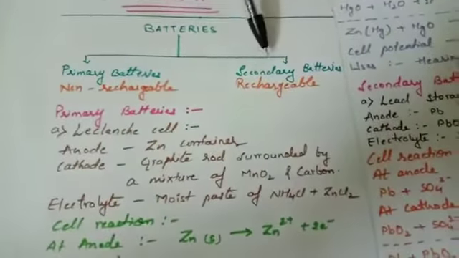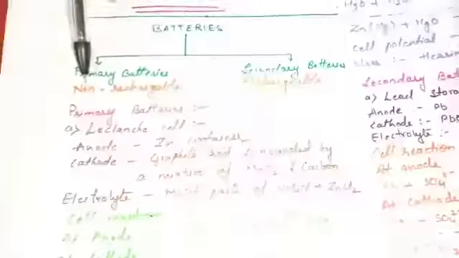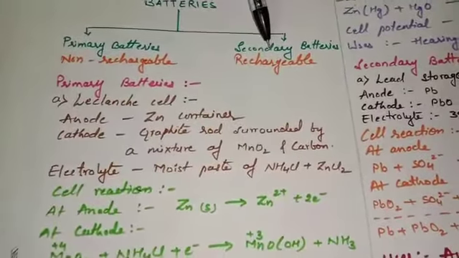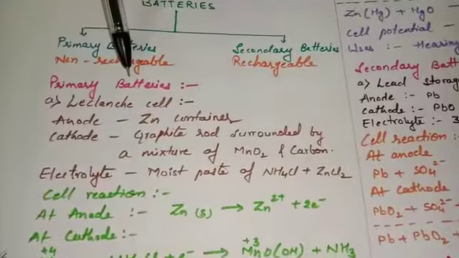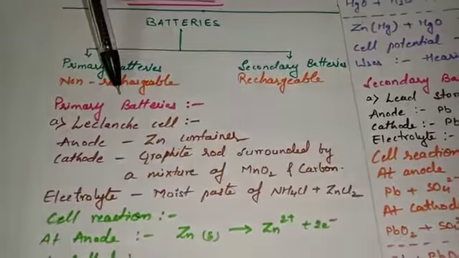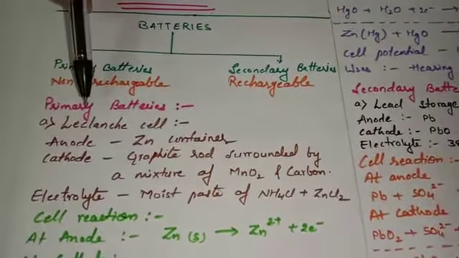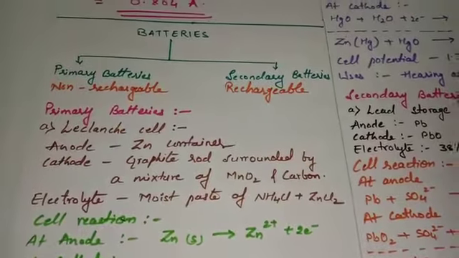The best example for the secondary battery is your mobile phone. After you use the mobile phone, the battery slowly degrades, and later on after recharging it is going to work again. So in today's topic we are going to learn about the batteries. As I have told you, two types, primary battery as well as secondary battery. Primary non-rechargeable, secondary rechargeable. For the primary battery, there are two examples that we are going to deal with. The first is known to be Leclanché cell and the second is known to be mercury cell.